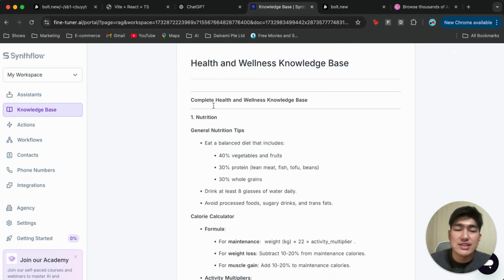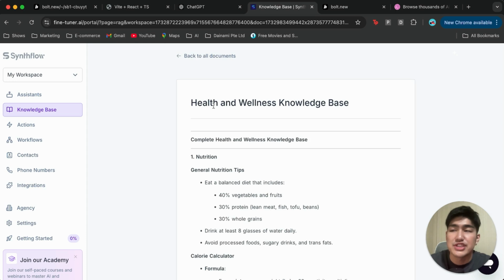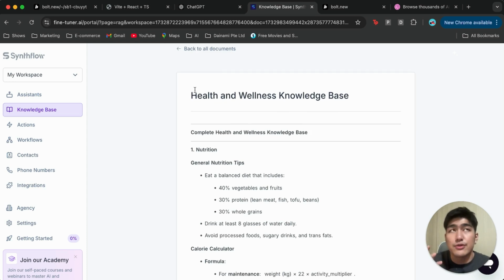We're going to use this information for the assistant to retrieve information so that it will answer according to what we have provided over here. And it's super effective because if you have your own specific knowledge documents, answers and methods that are catered to your own specific needs, you can upload them over here and really customize and personalize the assistant according to your own specific industry and needs.